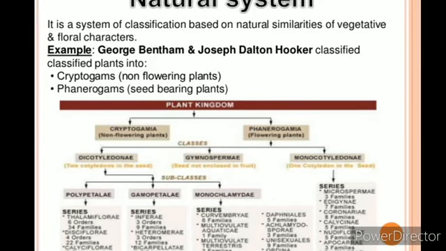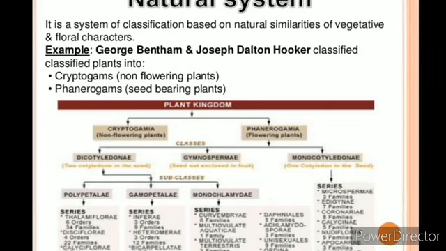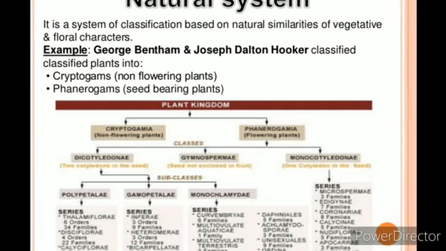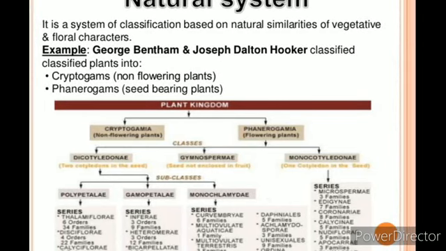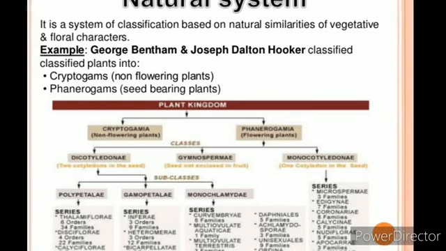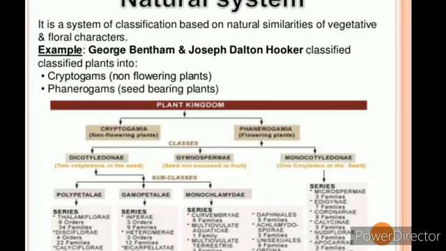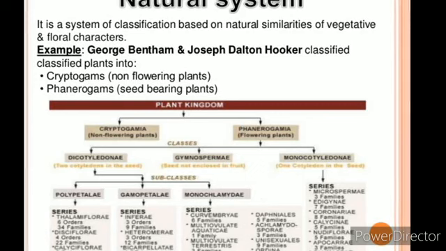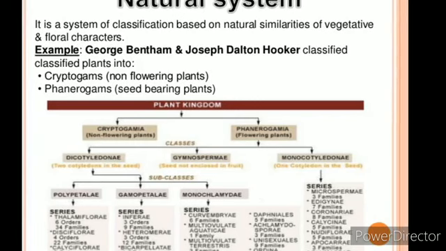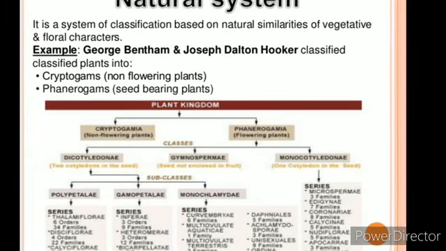Now these dicotyledons are divided into subclasses: polypetalae, gamopetalae, and monochlamydeae. So these are the subclasses. And now these subclasses are again divided into series. Polypetalae is divided into series like thalamiflorae, disciflorae, and calyciflorae. And gamopetalae is divided again into series Inferae, which has 3 orders and 9 families, and Heteromerae and Bicarpellatae. This comes under the gamopetalae series.